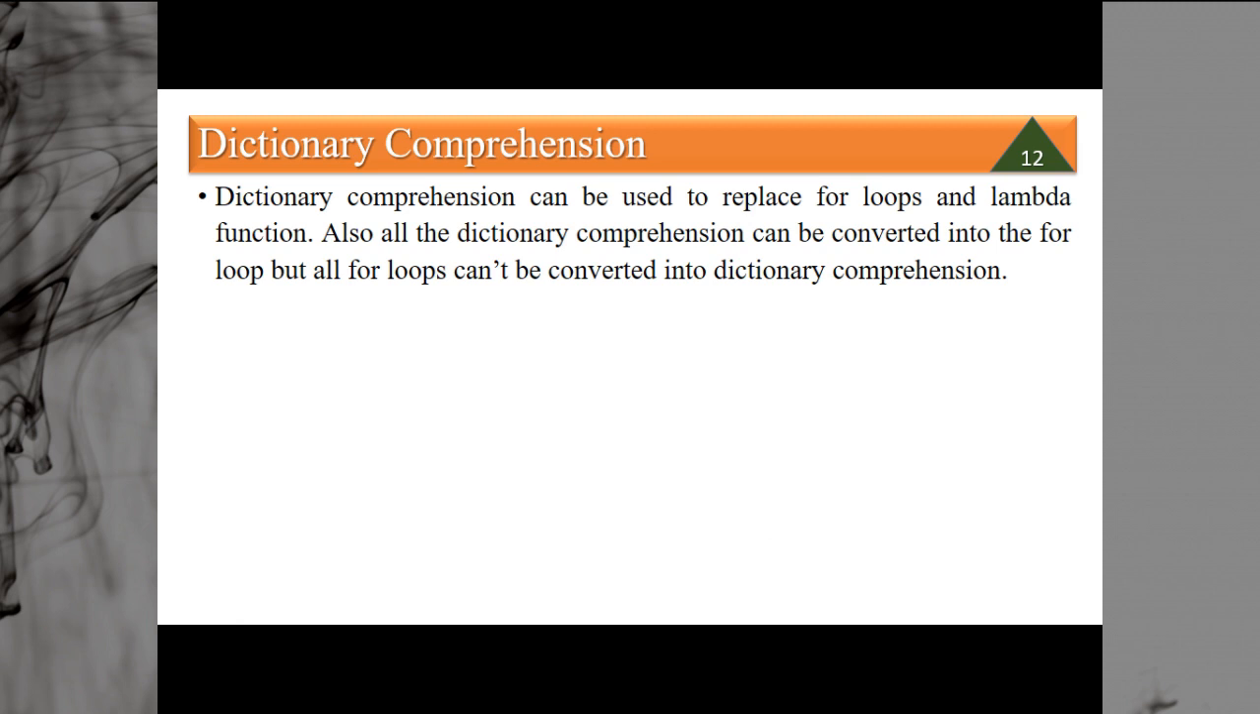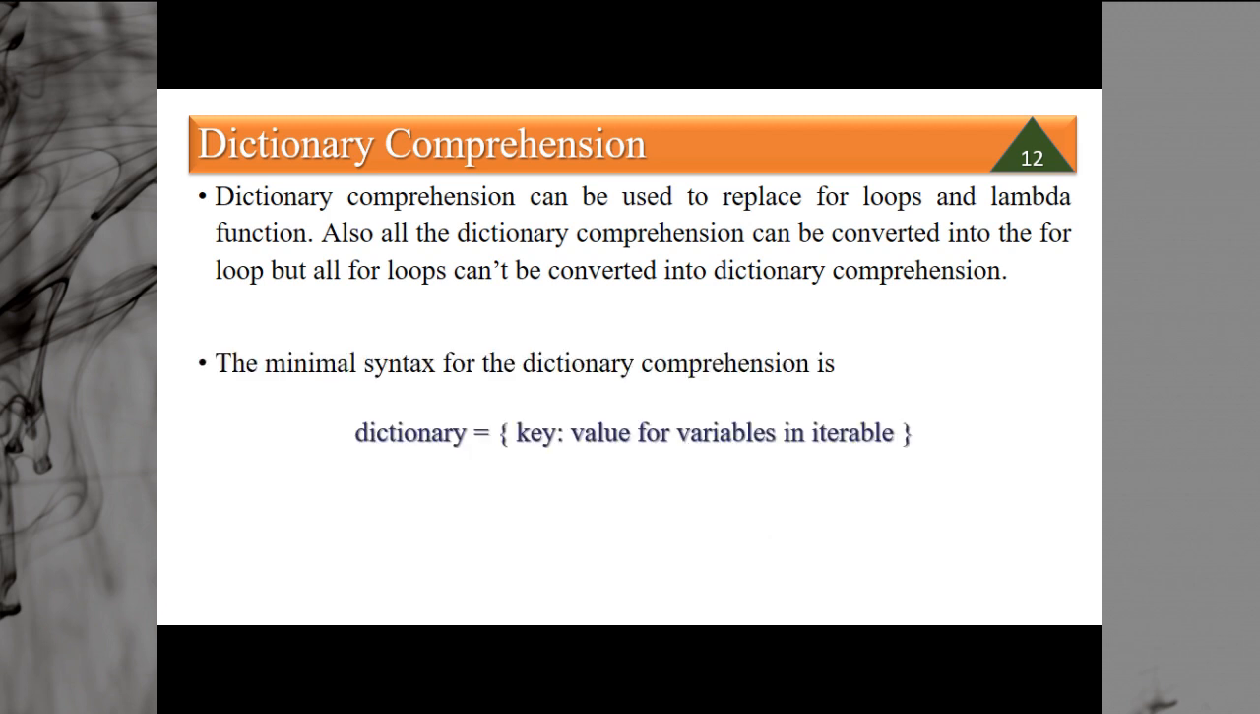Dictionary comprehension is a very important topic. We use it as a shortcut to create dictionaries. Dictionary comprehension can be used to replace for loops and lambda functions. Also, all dictionary comprehensions can be converted into for loops, but not all for loops can be converted into dictionary comprehensions. This is very important. If you have a dictionary comprehension, you can convert it into a for loop. That means even if you don't know dictionary comprehension, you can still create good programs using for loops. But if there is a certain for loop, it is not necessary that it can be converted to a dictionary comprehension.